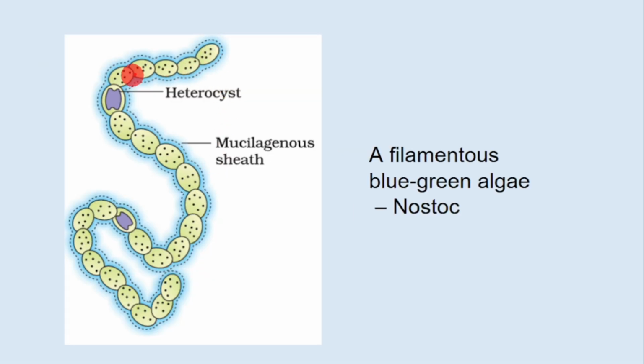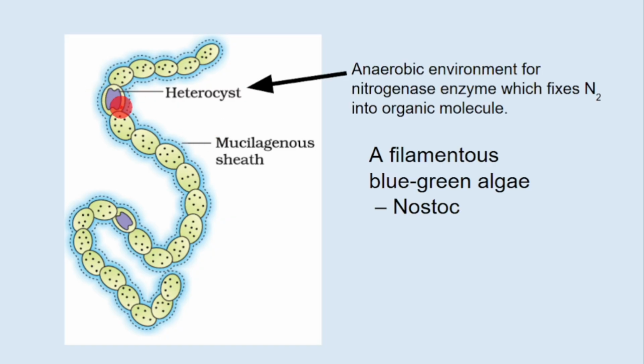So see, this is filamentous blue-green algae, and this special cell, heterocyst, is also a kind of cell, but it has a thick wall, and this thick wall will create an anaerobic environment, which is very important for the activity of this enzyme. Nitrogenase enzyme fixes atmospheric nitrogen gas into organic molecules. So heterocyst is a special kind of cell with a thick wall and this enzyme which helps in nitrogen fixation.